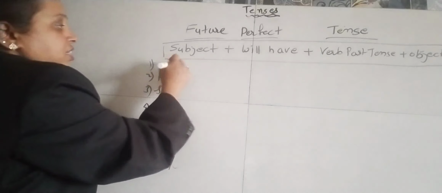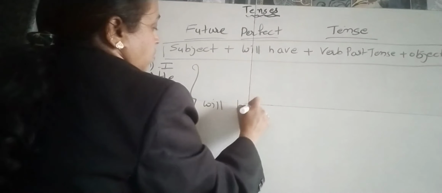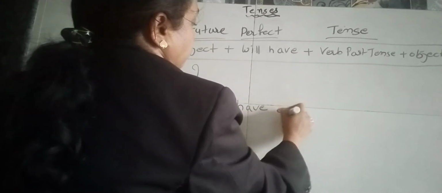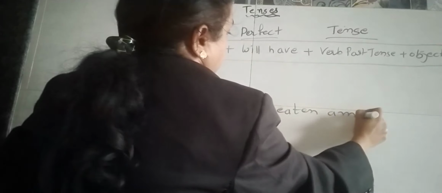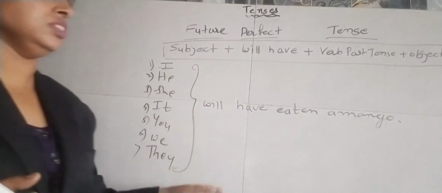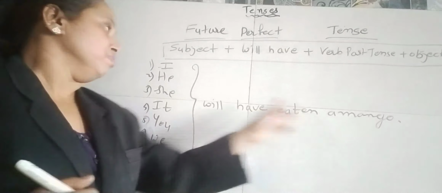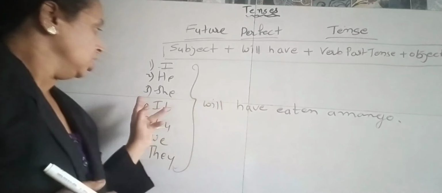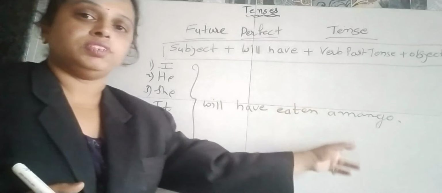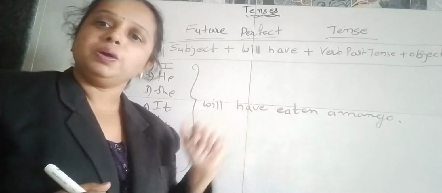So now we'll make the sentences for it. That is, I, he will have eaten a mango. Will have eaten a mango. So this is for all the 7 pronouns. That is, I will have eaten a mango. He will have eaten a mango. She will have eaten a mango. It will have eaten a mango. You will have eaten a mango. We will have eaten a mango. They will have eaten a mango.